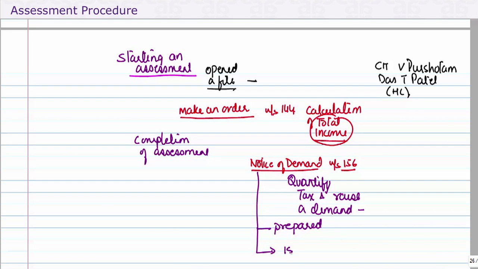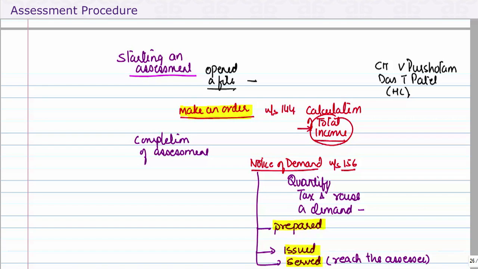A day the notice is issued, and then on a day it will be served. When I say served, it will reach the assessee. Now if all these dates are different: the date of making the order, the date the notice of demand is prepared, the date it is issued, and the date it is served.